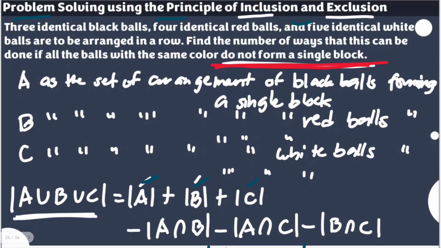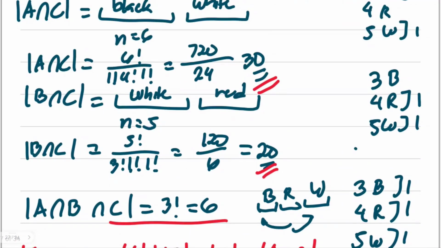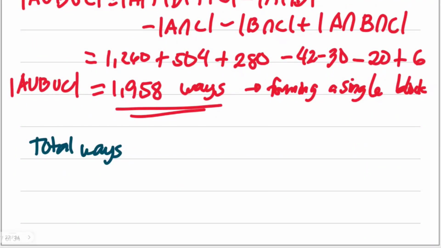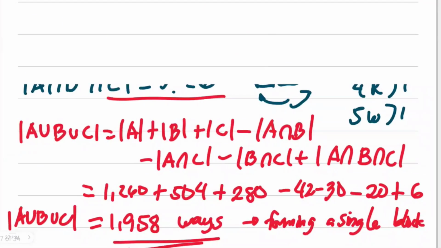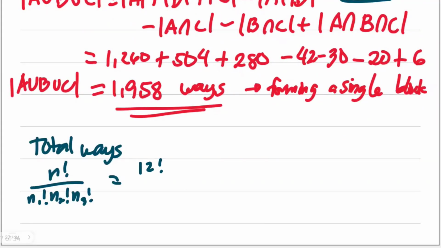So that's actually just a pure permutation multi-set, but our n here would be the entirety of this. So we'll have n factorial over n sub 1 factorial, n sub 2 factorial, n sub 3 factorial. Our n is the sum of this, so 3 plus 4 plus 5, that's 12. 12 factorial over 3 black balls, 4 red balls, and 5 white balls.